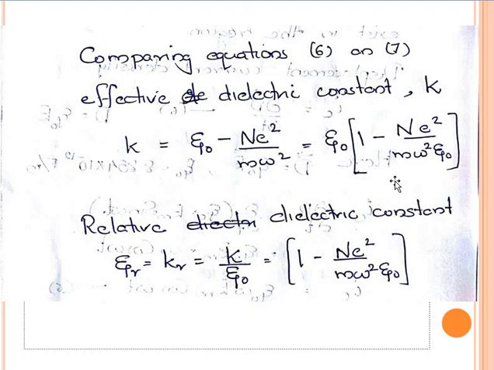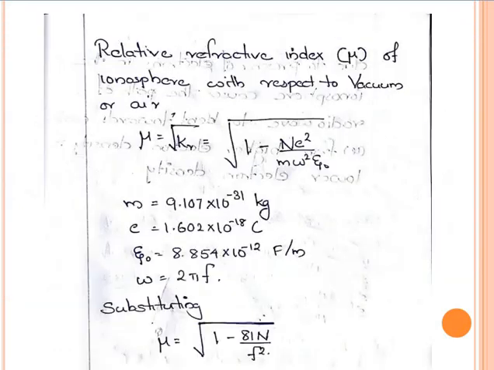So the relative dielectric constant epsilon r or Kr equals K by epsilon 0, that is 1 minus nE squared by m omega square epsilon 0. So we know the relation between refractive index and relative permittivity.